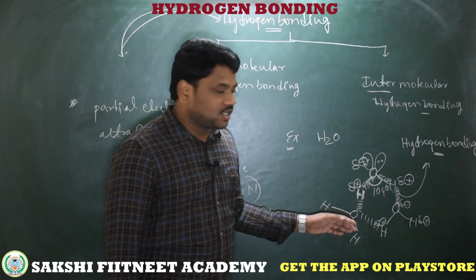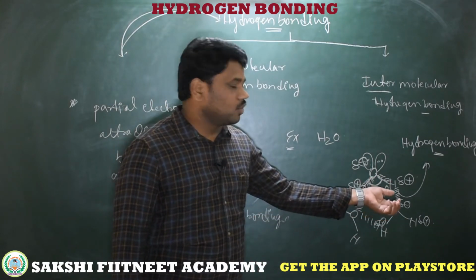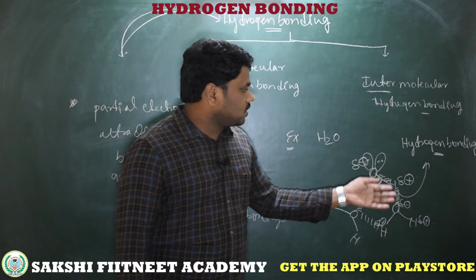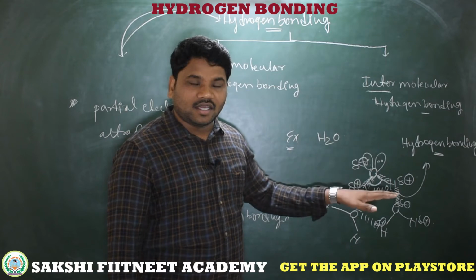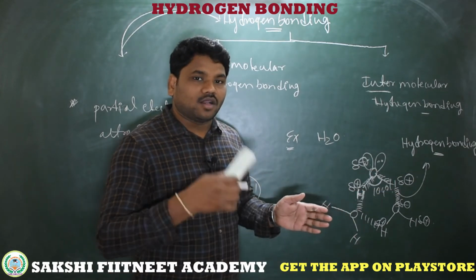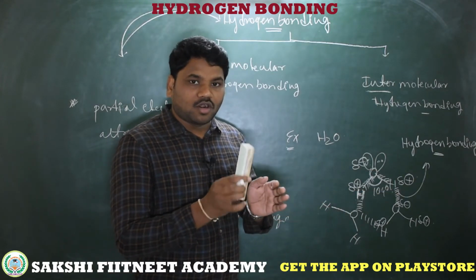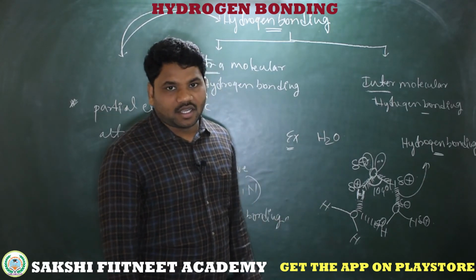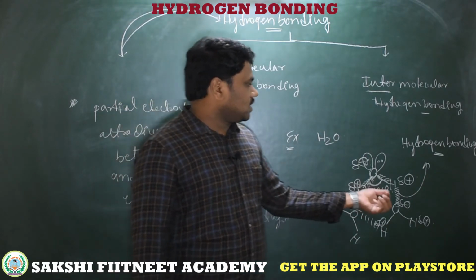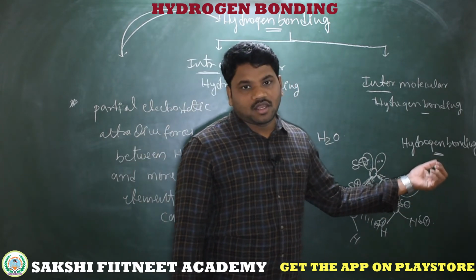At a low temperature, the hydrogen bonding magnitude is very high. At a high temperature, the magnitude decreases, that means hydrogen bonding decreases. At a particular boiling point, the hydrogen bonds completely cleave and the molecules exist in an evaporated state. So that is called hydrogen bonding.